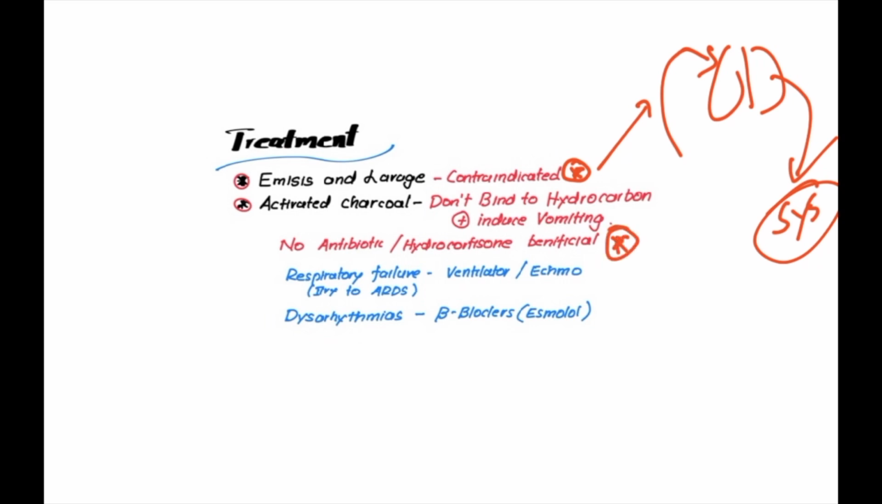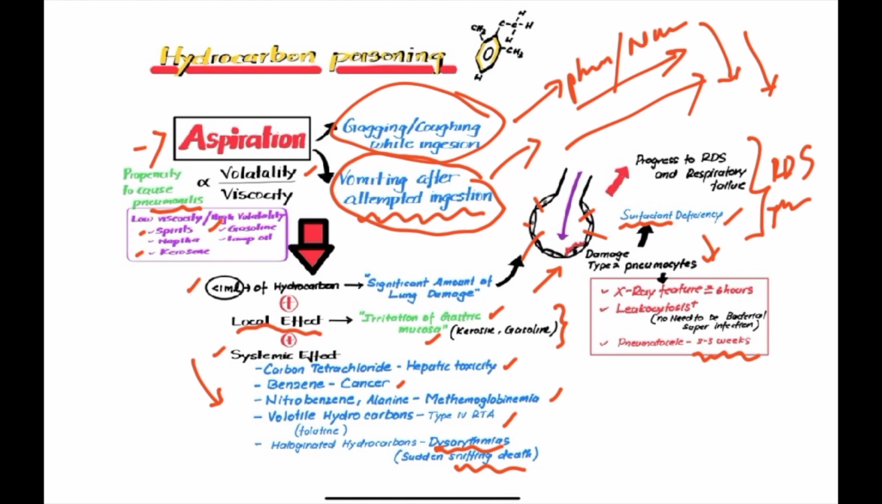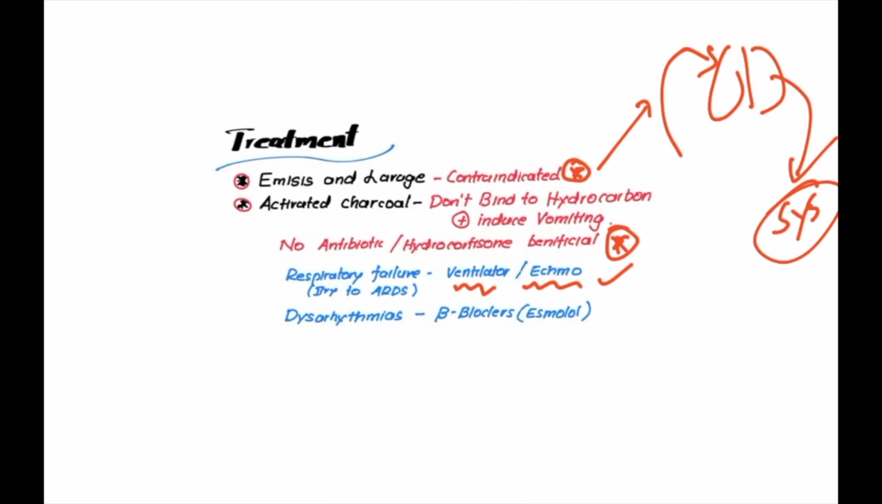So what we can do, if the patient is having respiratory failure, is provide supportive treatment with ventilator and ECMO. And we can treat each of these effects. If the patient has developed hepatotoxicity, we have to treat the acute liver injury. We have to give NAC, and further treat hepatitis or liver failure accordingly. And for cancer, whatever cancer the benzene has caused, we have to treat that. And the complications which are caused by this hydrocarbon need to be treated.